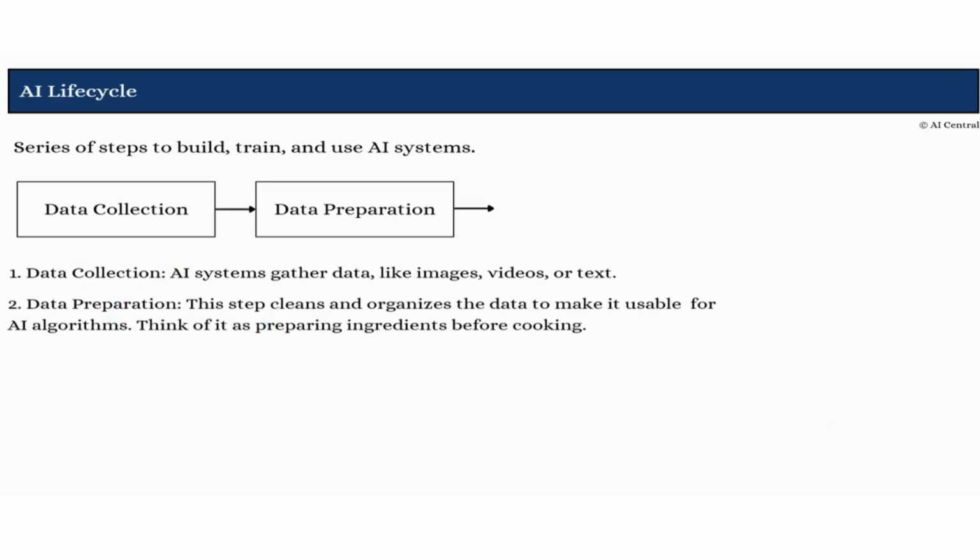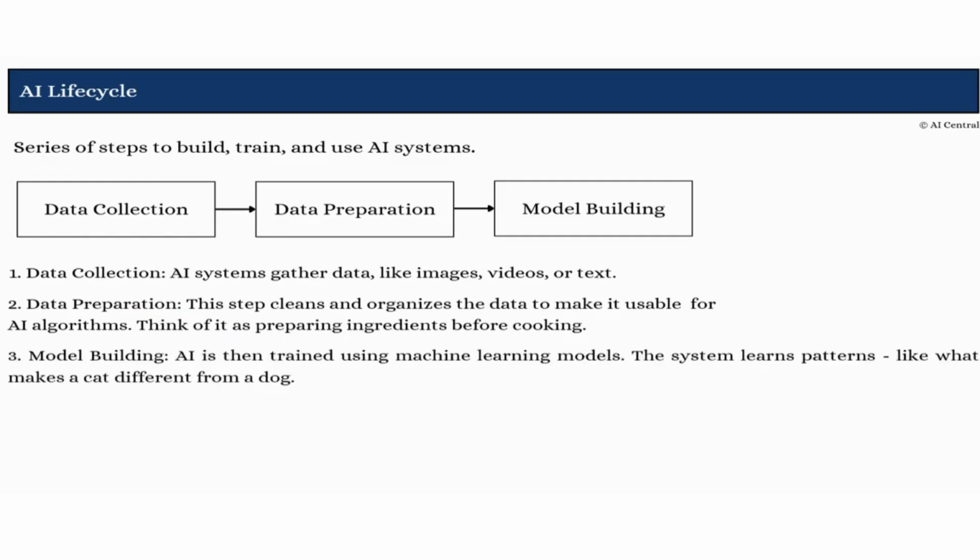Further, once the data is prepared, we provide it to the model and we ask the model to learn the patterns. So for example, if we want to develop a classification system where the AI system should be able to differentiate between a cat and a dog whenever the images are given.